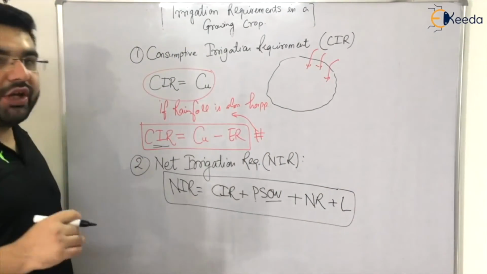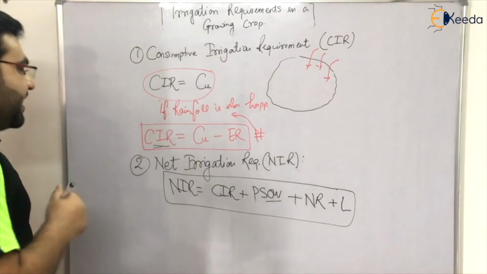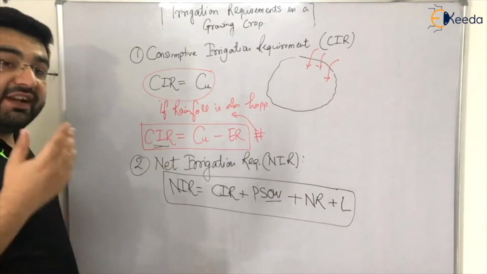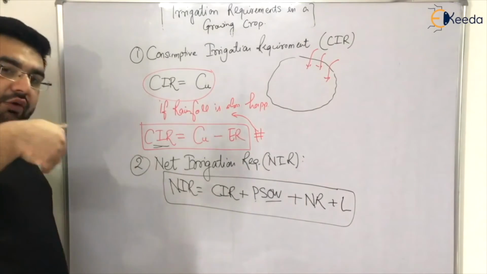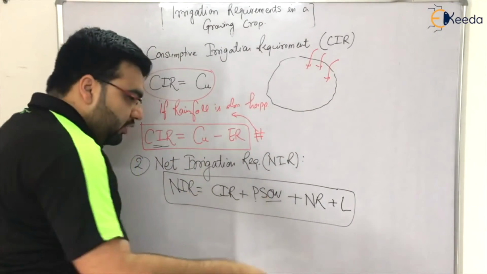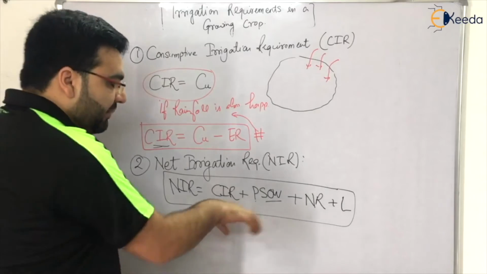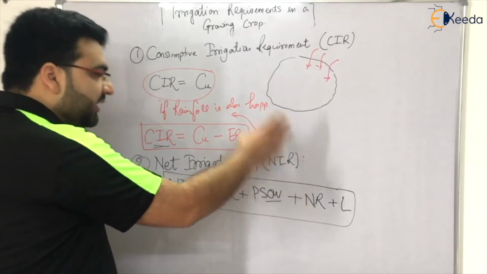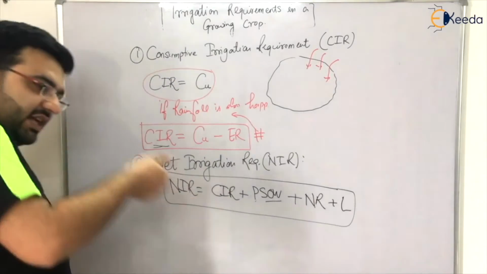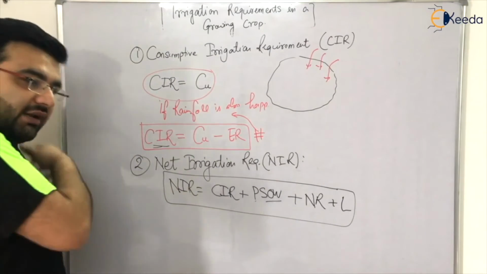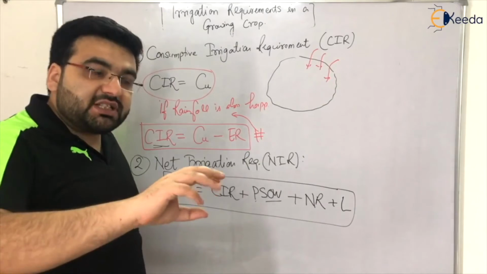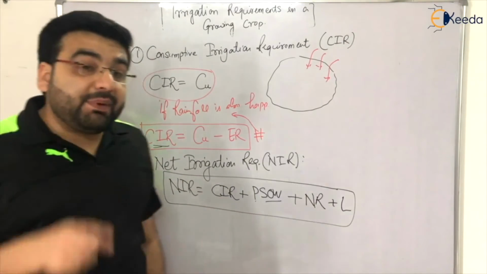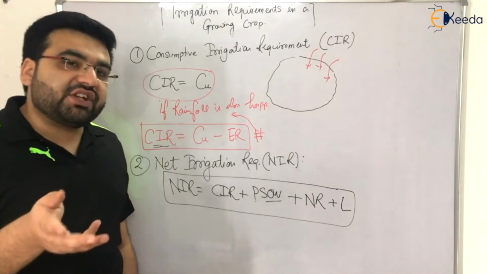Now let's come to the third type of requirement, the field irrigation requirement. We discussed that leaching will be happening, pre-sowing water will be required, and the nursery requirement will also be there. Now let's move further. Whatever water you have applied, there must be some runoff losses also. I told you when I discussed application efficiency. So in application efficiency, what is happening?